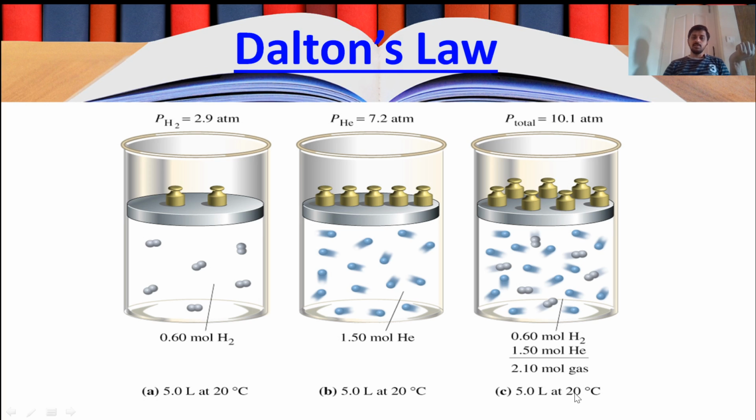Again it is 5 liter only. Total 2.1 mole gas. The pressure, you see the variation in pressure. It is 2.9 plus 7.2, 10.1 atmosphere is the total pressure when the gases are mixed for the same quantity of 5 liter. So that is Dalton's law. The total pressure in a container is the sum of the pressures of individual gases inside that.